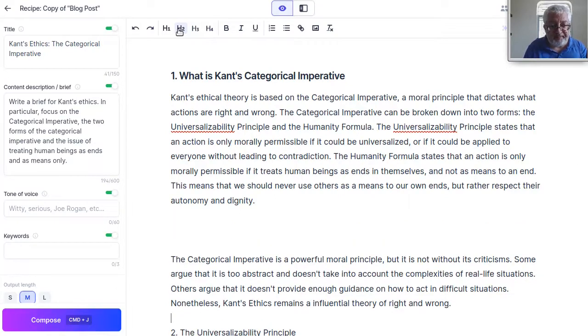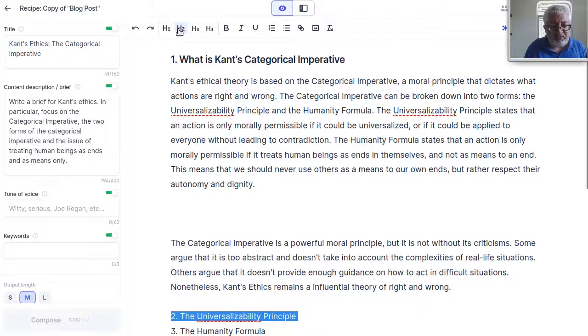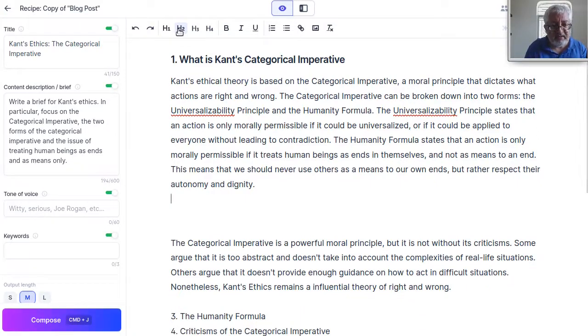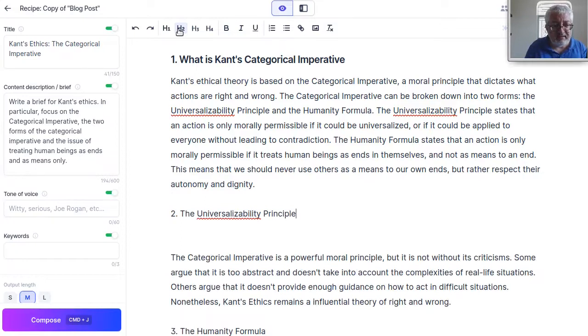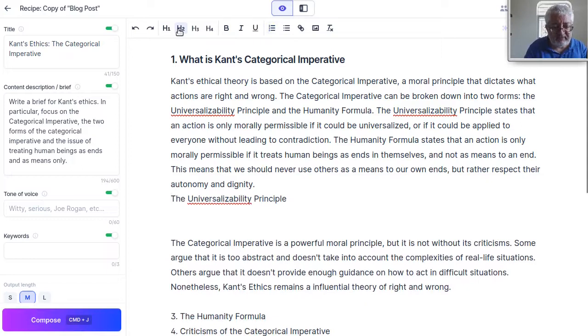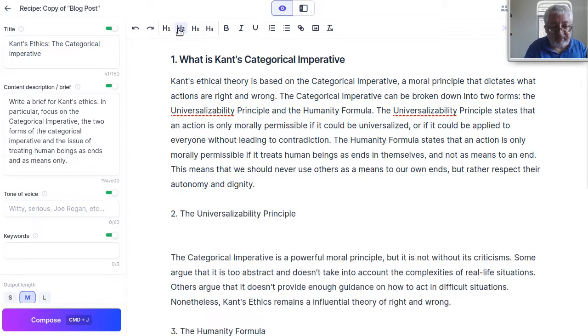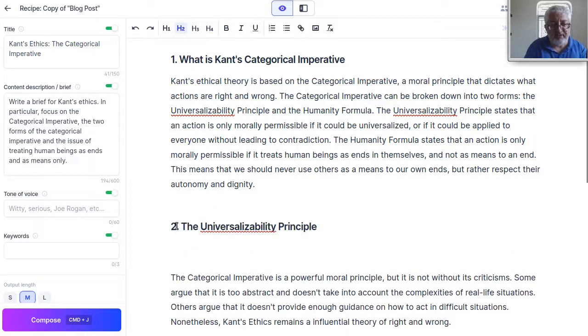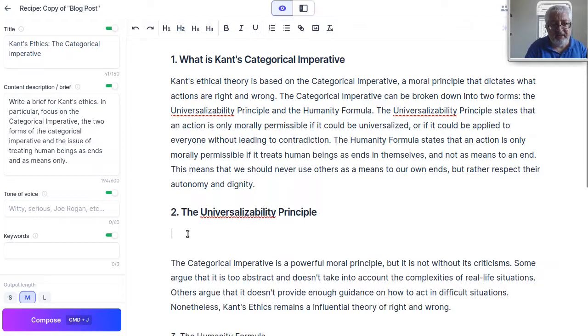Okay, and now we go more into the universalizability principle, which I want also to declare to be an H2, a heading. And now I can tell him to write about